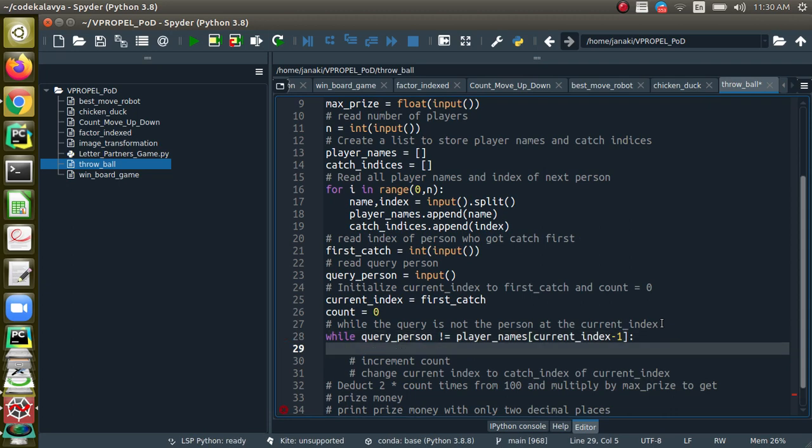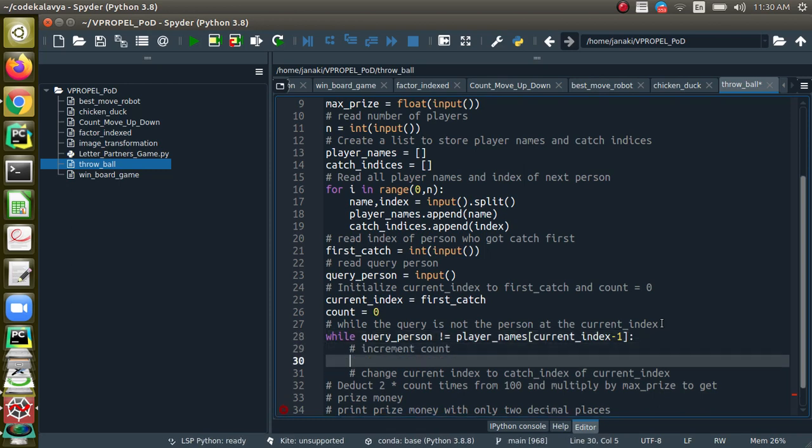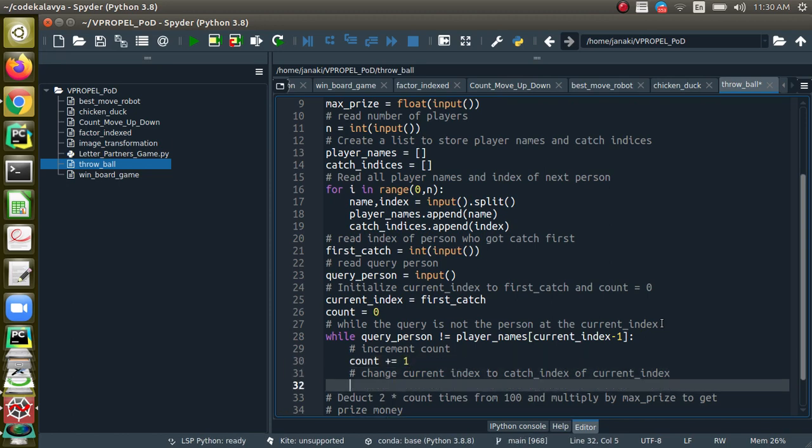Our human indexing starts from 1. In the example, you can understand that the input is going to be as per human indexing. So just do a -1 to get the system indexing, right? And you have to increment the count. Now you have to change.